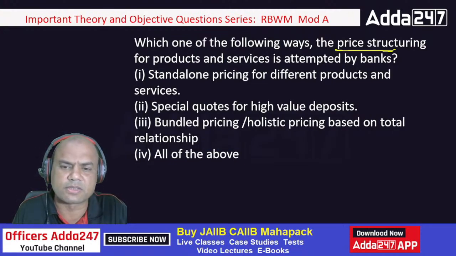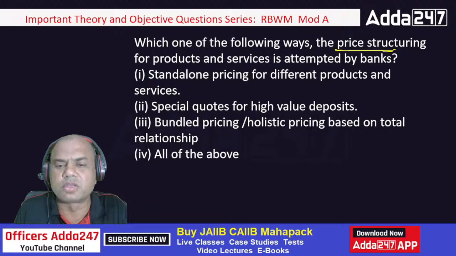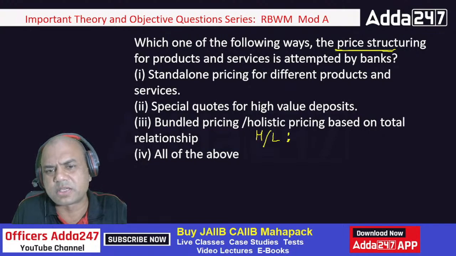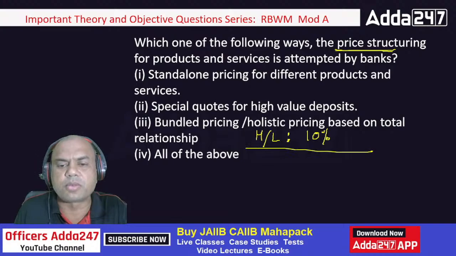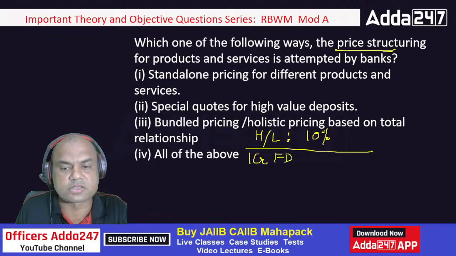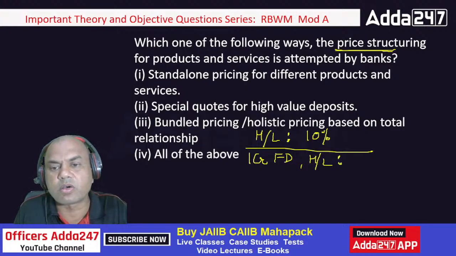Suppose I'll give you a simple example. If you're having a normal customer, you're giving a home loan to any normal customer, let's say it is at 10%. Now there is another customer in your bank who is having an FD of 1 crore with you. Now that customer comes for a home loan. Will you charge him the same 10% or will you charge him 9.5% or will you charge him 11.5%?